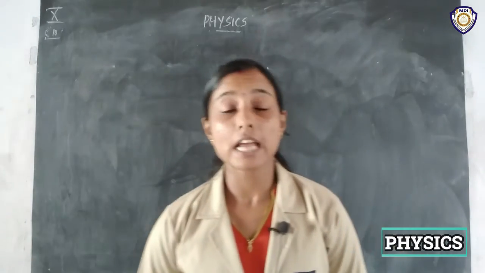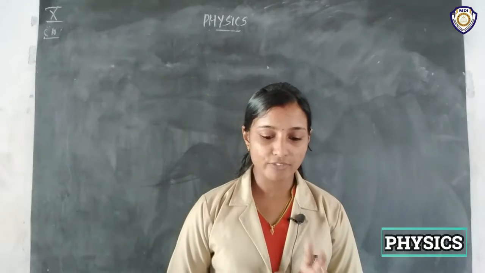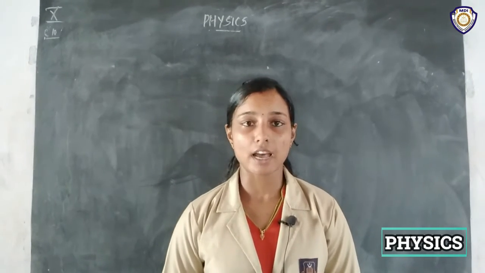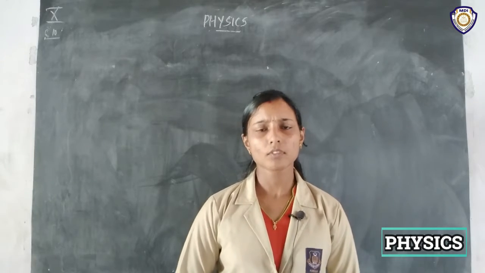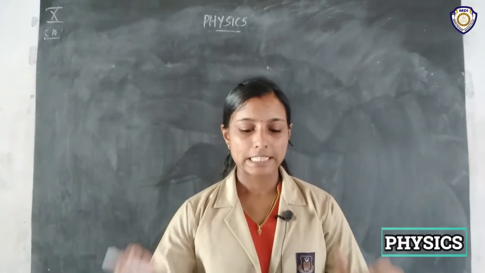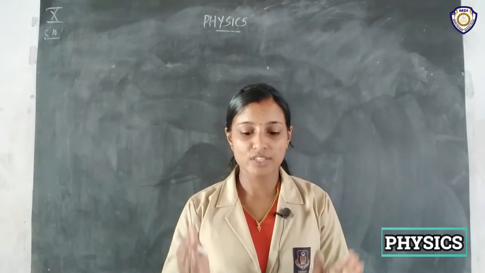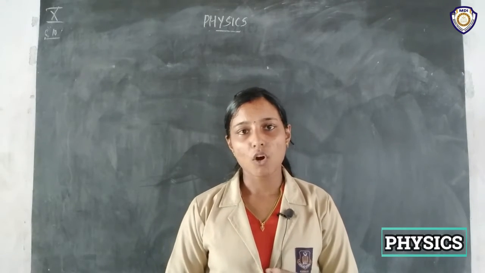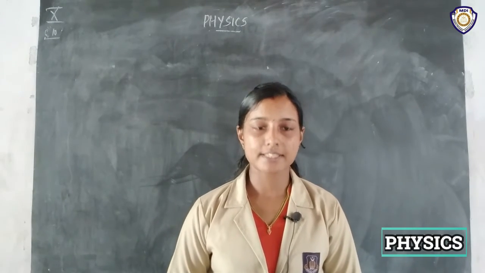It is a transparent material bound by two surfaces, of which one or both surfaces are spherical. That forms a lens, right? So you have a transparent material bound by two spherical surfaces, of which one or both are spherical.